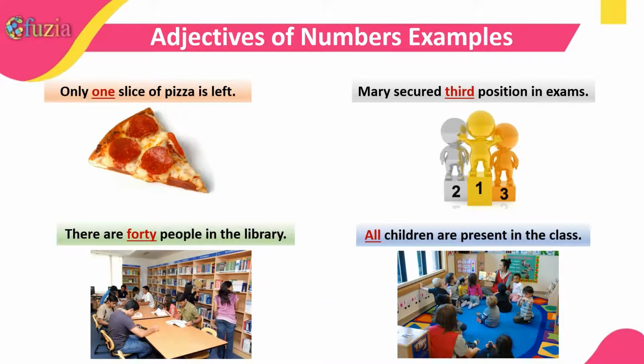On this screen, you can see some examples for adjectives of numbers, like only one slice of pizza is left. Mary secured third position in exams. All children are present in the class. There are 40 people in the library. So one, third, all and 40, these all are adjectives of numbers.